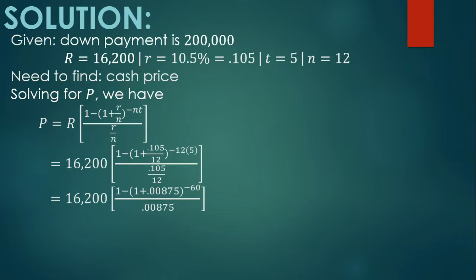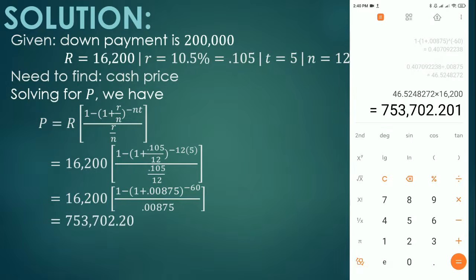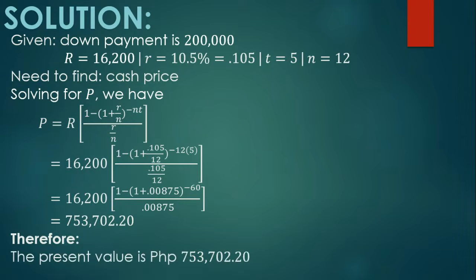Calculating this in any calculator available, we have 1 minus 1 plus 0.00875 raised to negative 60 divided by 0.00875 multiplied by 16,200, it will give us 753,702 pesos and 20 centavos. So that is the present value. So therefore, the present value of the car is 753,702 pesos and 20 centavos.